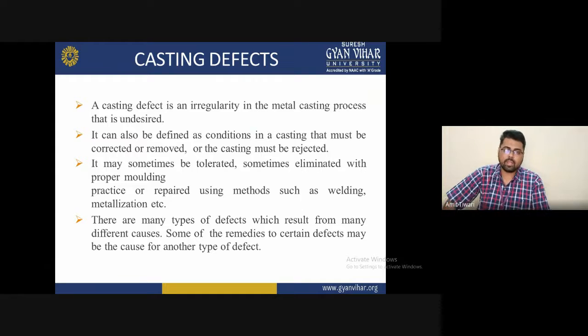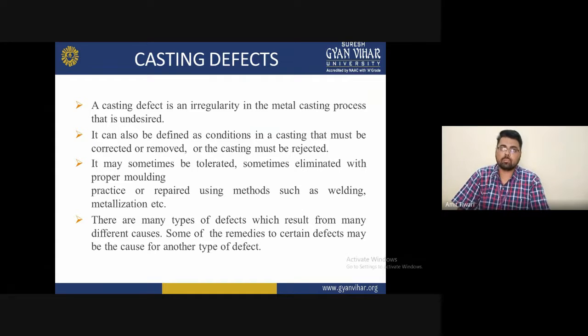It can also be defined as a condition in a casting that must be corrected or removed, or the casting must be rejected. If unwanted material is still on the surface of the workpiece and defects are produced, the casting may be rejected. So it may sometimes be tolerated, and sometimes be eliminated with proper molding, depending upon how much of the defect is produced.